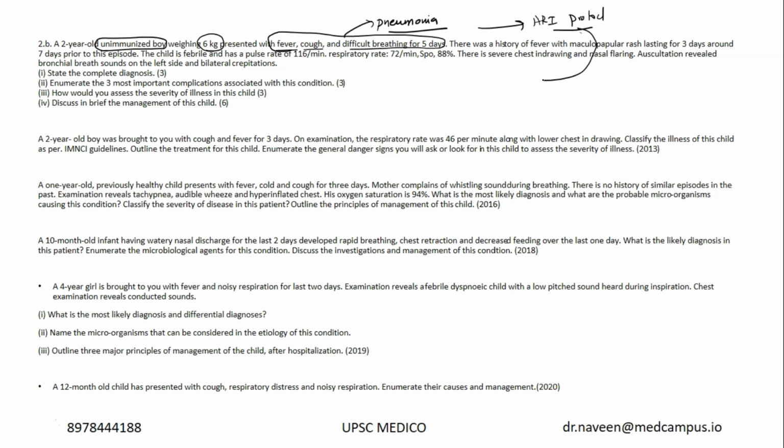From the ARI protocol point of view, there are a few important things. There is severe chest indrawing and nasal flaring, which indicates very severe pneumonia. Even the respiratory rate is too high as per the age. There is tachypnea and SpO2 is low. The patient needs to be admitted or referred to a tertiary care center. And when you auscultate, there are bronchial breath sounds and bilateral crepitations. So this is a case of severe pneumonia.